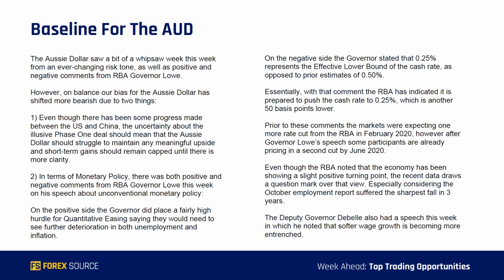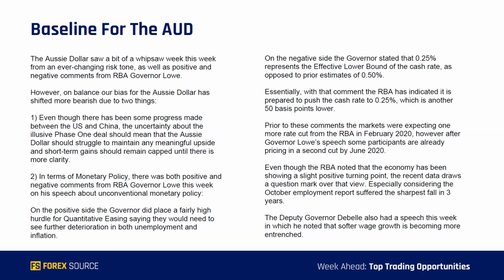Essentially, with that comment, the RBA has indicated that it is prepared to push the cash rate to 0.25%, which is another 50 basis points lower. Now, prior to these comments, the markets were expecting one more rate cut from the RBA in February 2020. However, after Governor Lowe's speech, some participants are already pricing in a second rate cut by June 2020.